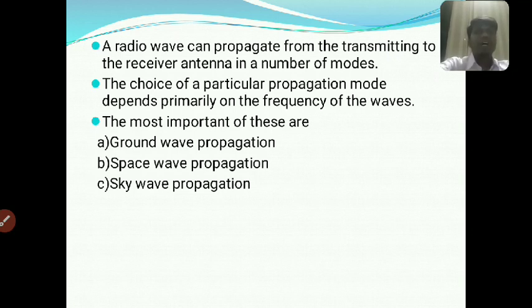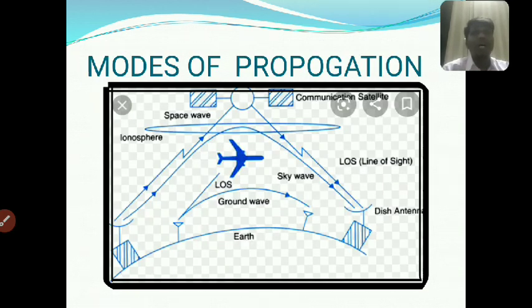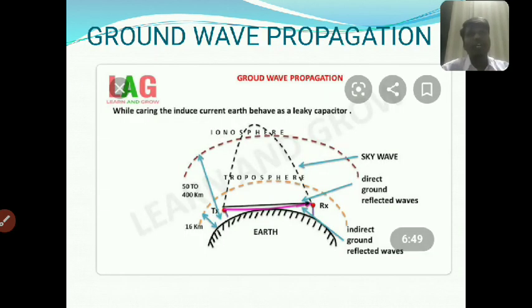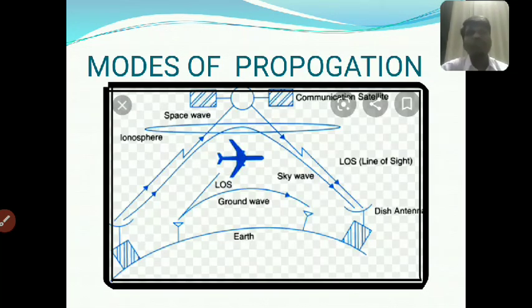We will discuss how the ground wave propagates, how the sky wave propagates and how the space wave propagates. First we discuss ground wave propagation. Earlier we have seen the modes of propagation. See the diagram. These are the modes of propagation. We see the first one, along the earth's surface, that is the ground wave.